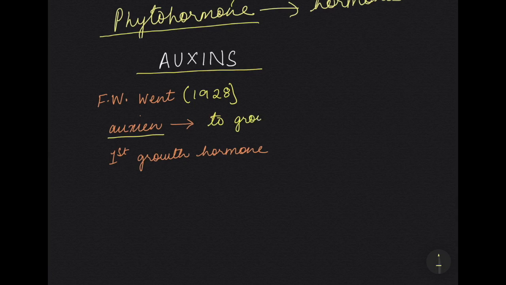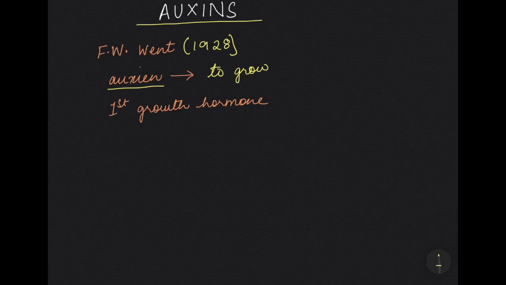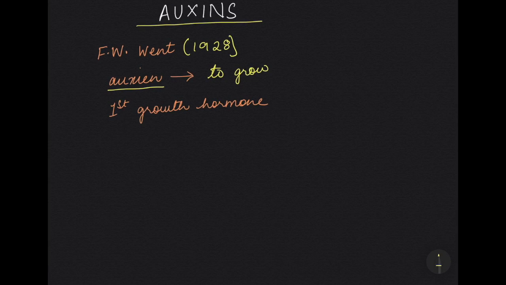So this is basically a growth hormone. Auxins are very powerful growth stimulants, and even a very little amount of auxin is very, very effective for lots of growth to take place in different parts of the plants. Now, auxins you'll find in higher plants as well as in lower plants like algae, fungi. In higher plants, they are present more in the actively growing regions.